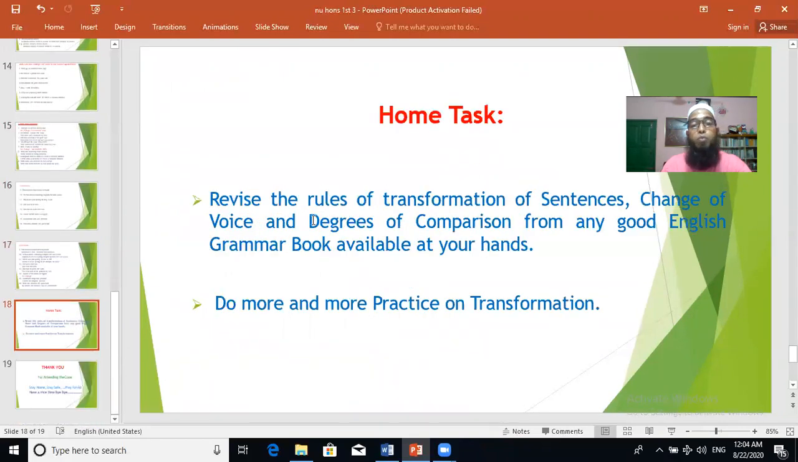You have to do some more work with these grammatical items. Though you have learned these things up to intermediate level, you have to revise them now from advanced level grammar books. Any good grammar books, like you may use Applied English Grammar by P.C. Das, or Practical Passage to India by Zakir Hussain, like in our country, or Raymond Murphy or Michael Swan, those types of grammar books to practice. So there's a home task. Revise the rules of transformation of sentences, change of voice, and degrees of comparison from any good English grammar book that is available at your hands. And of course, do more and more practice on transformation.